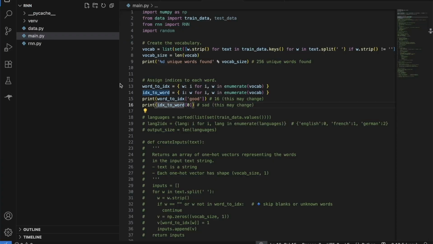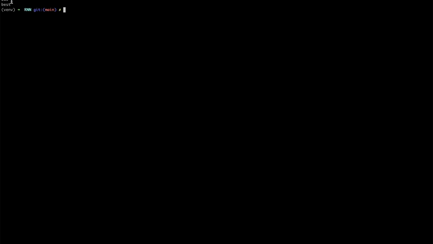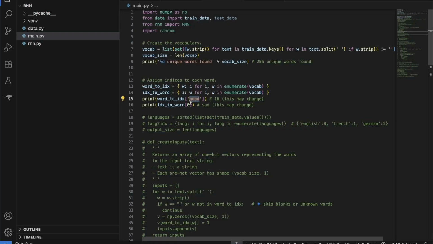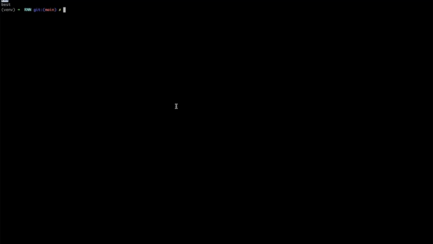Okay, so now we have created a dictionary of word to idx as well as idx to word. In both cases we have created a dictionary. We have just assigned them a unique index. Basically we just loop through it, and whatever index we found, we assigned as a key, in both the word to index and index to word manners. So with word to index, if you provide a word, it will give you the index it belongs to. So the word good is at index 213, and using the other dictionary, if you provide an index, you will get a word. For example, at 0 we have the word best.